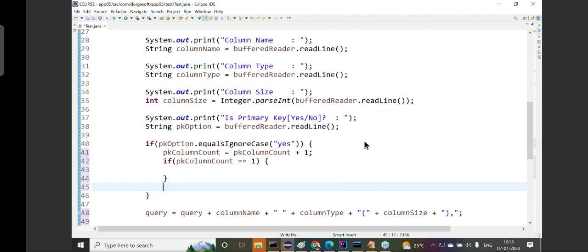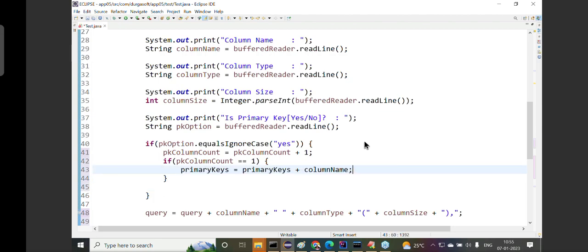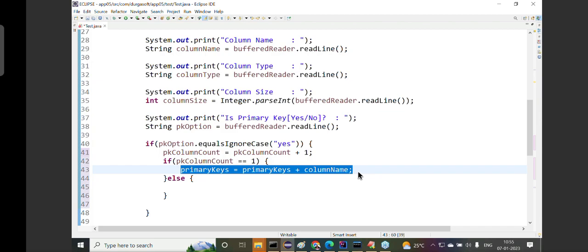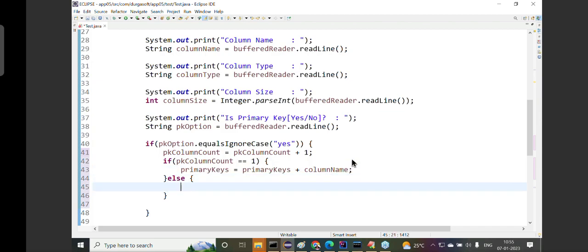If it is the first one, without comma, we want to add the primary key column. Else, come on guys, else what we have to do? Else in the sense second column or not? Second column onwards, more than one column, anything we specified here, we need to add these column names with comma or not?